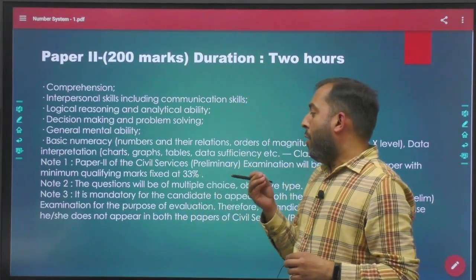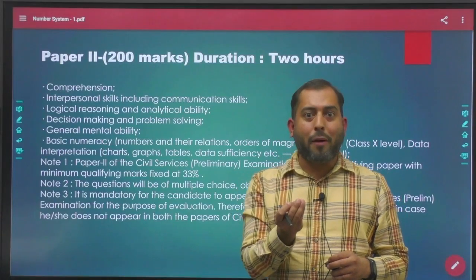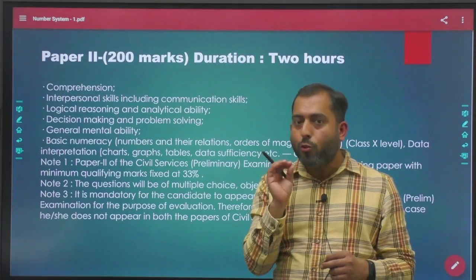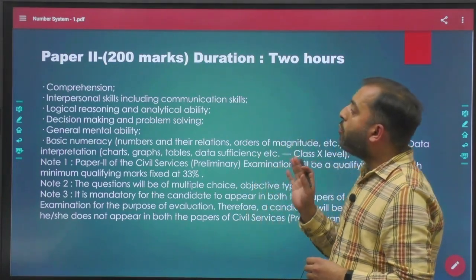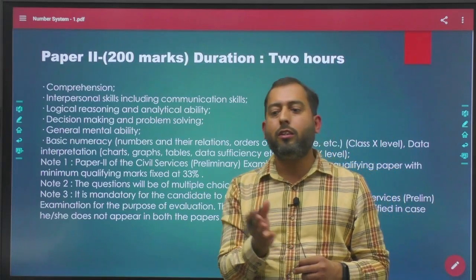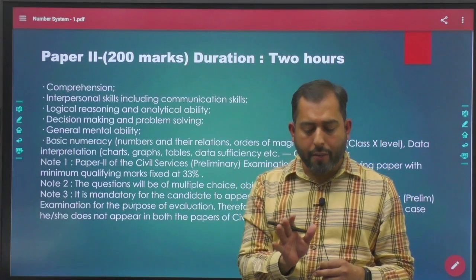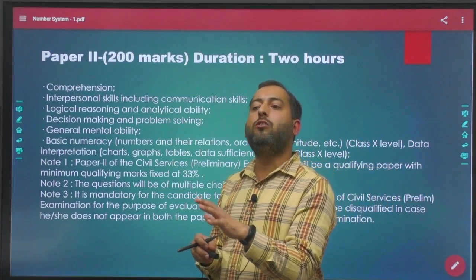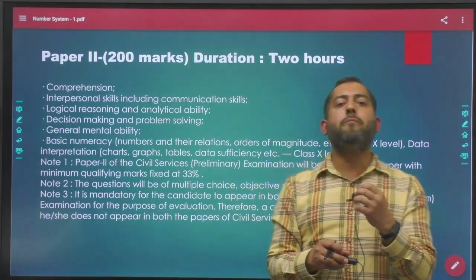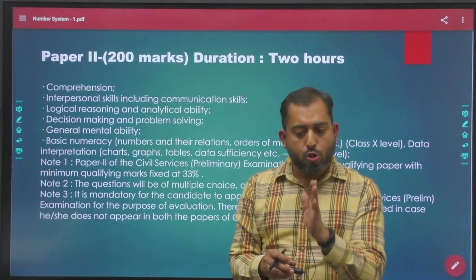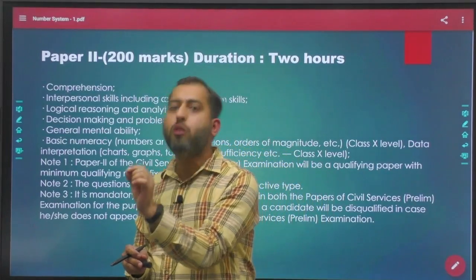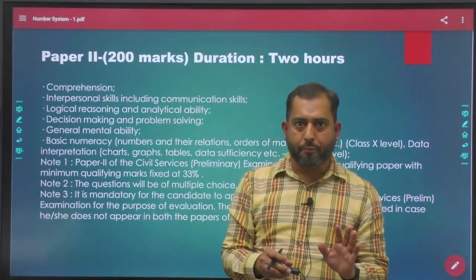But the best part of this particular exam is that this is only a qualifying paper. This is qualifying in nature. Meaning, out of 200 marks, you just have to score 33%, which comes to around 67. So 80 problems, 200 marks. If you do the maths, you will find that every problem is of 2.5 marks. So you need to do just 28 questions correctly in this exam, and if you are able to do that, you can crack this exam very easily.